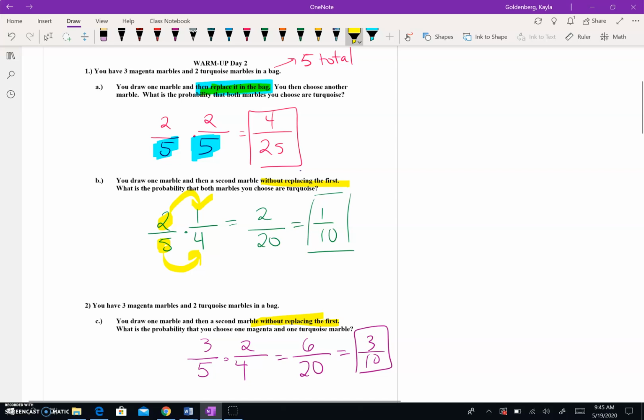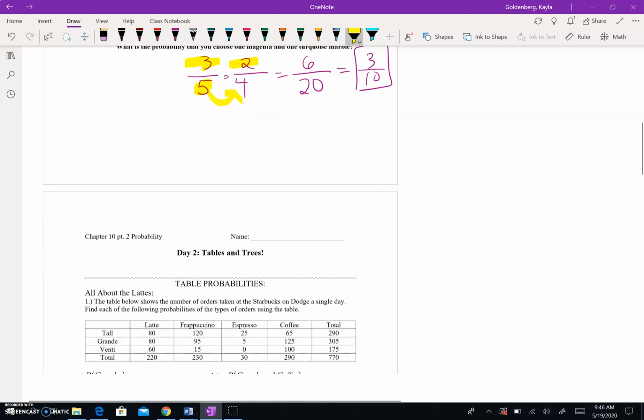And then notice I did have to simplify my fraction for part B and C. You want to make sure you double check that. Part C is a little bit less obvious because notice the 5 turns into 4, but that is the 3 magenta and the 2 turquoise. So it's like a little bit different. It's not necessarily going down by 1, just like part B. It's just you have 2 different totals that you're dealing with. Okay, so make sure you feel good about those. Those are some pretty standard replacement versus not replacement. And then we're going to move on to our new topic.